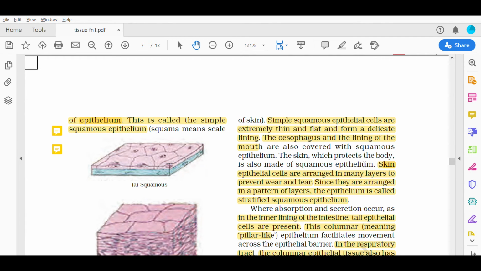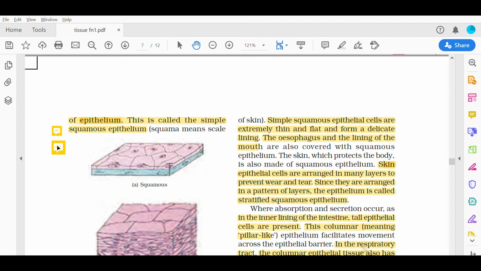Can you look at this structure? This is squamous epithelium. They are just looking like flat disc-like structures. Have you seen the floor tiles? They just simply look like those floor tiles. Now, depending on the number we have discussed.